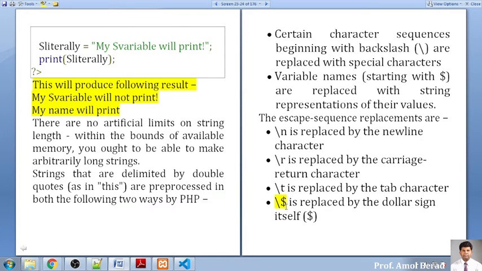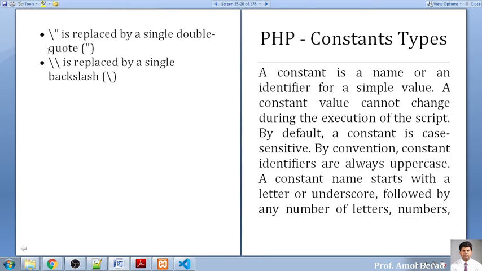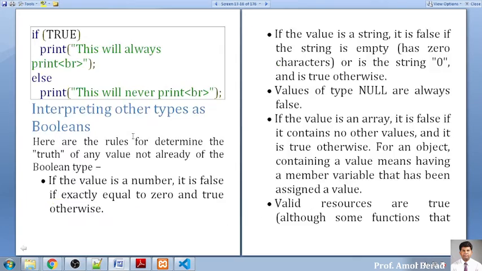That is, if you want to display a dollar sign, because dollar is now considered a variable, use a backward slash and dollar. If you want to display a double quote, use a backward slash and double quote. If you want to display a single backslash, a double backslash is acceptable over here. Okay, is it clear to everybody?